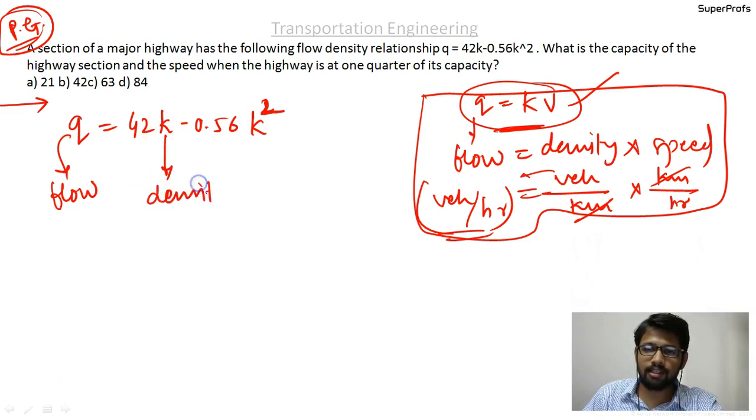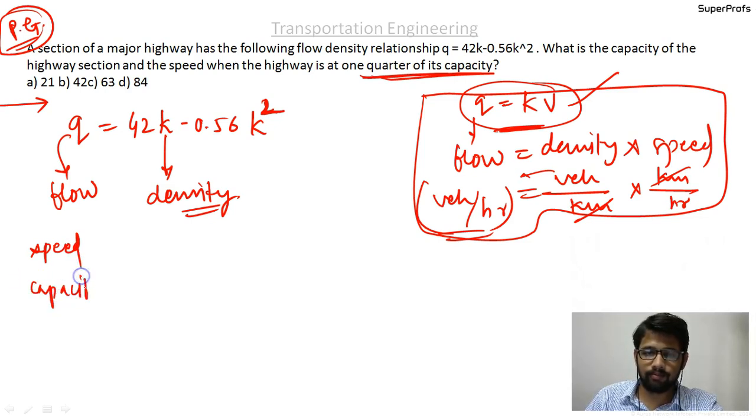What is the capacity of the highway section and the speed when the highway is at 1/4 of its capacity? That means they are asking you to find the capacity, and the speed, or you may say the flow, at 1/4 of capacity.